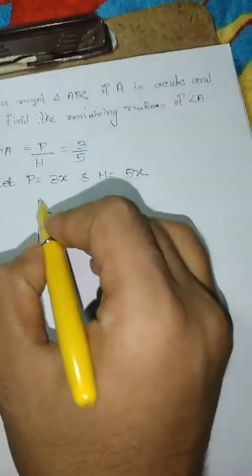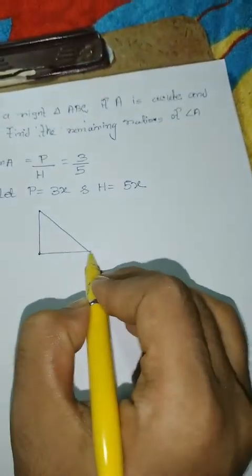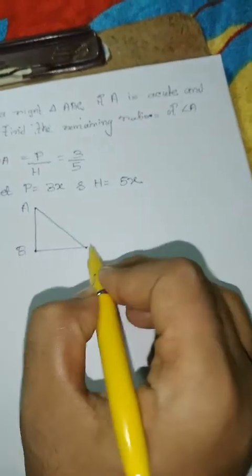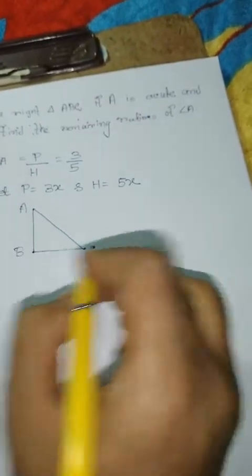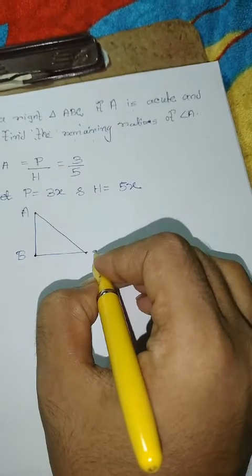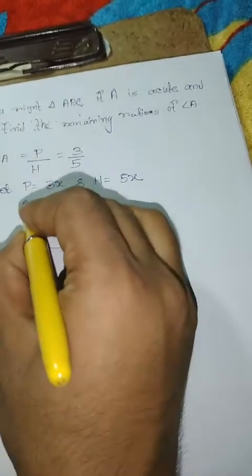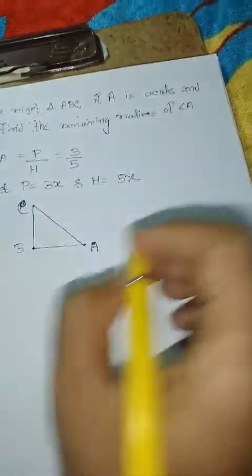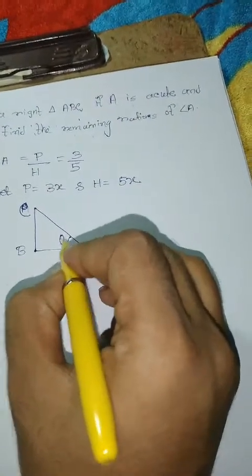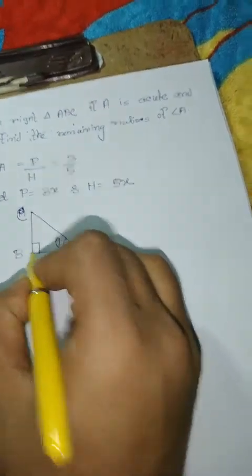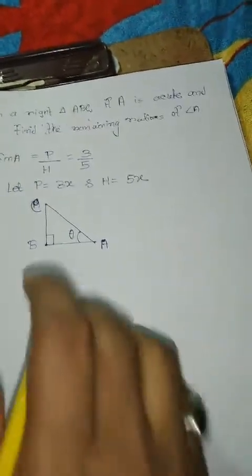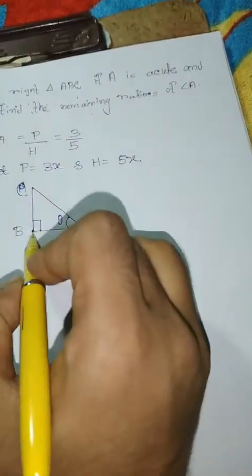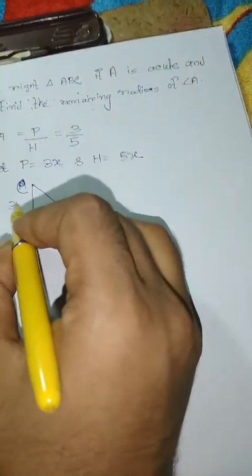Let's draw the triangle ABC. Here the angle is 90 degrees. Perpendicular is 3x, hypotenuse 5x.